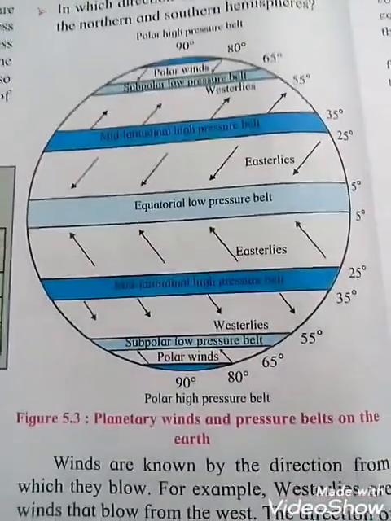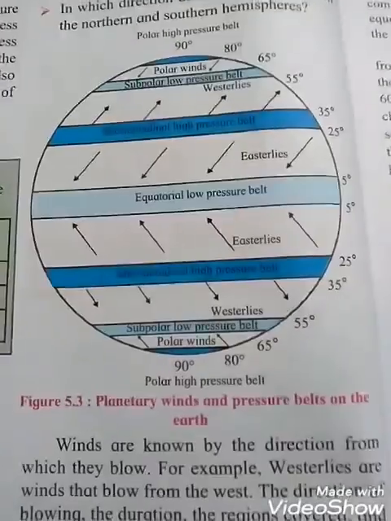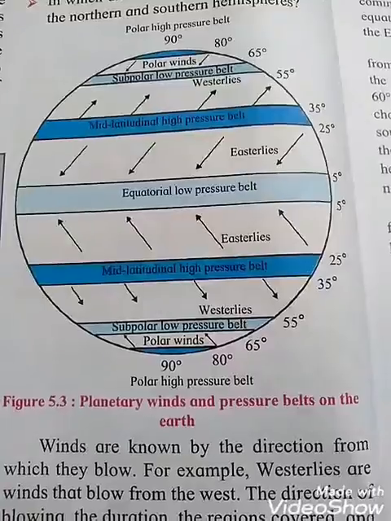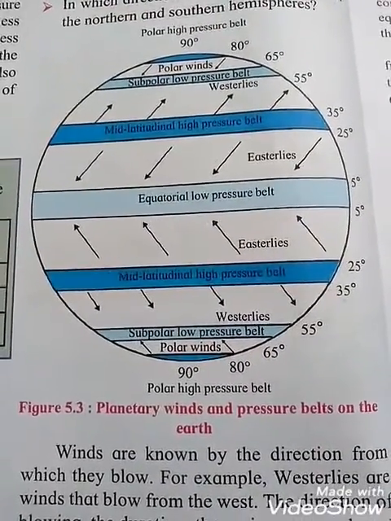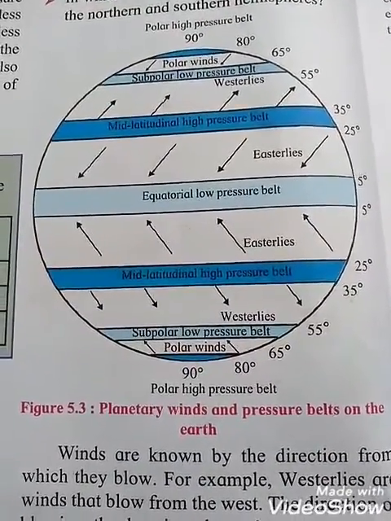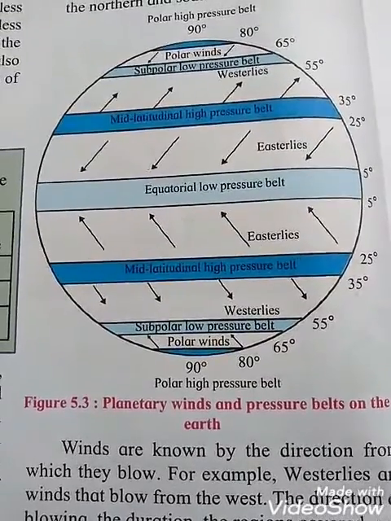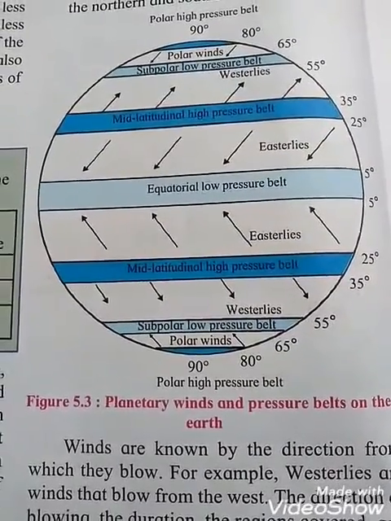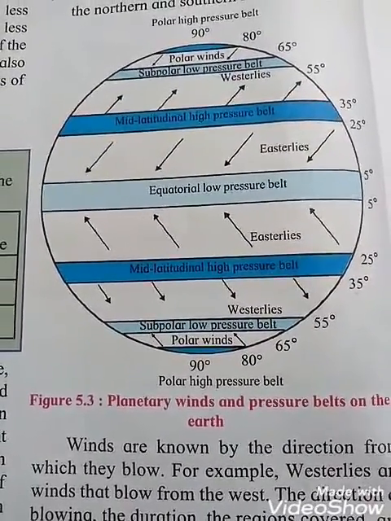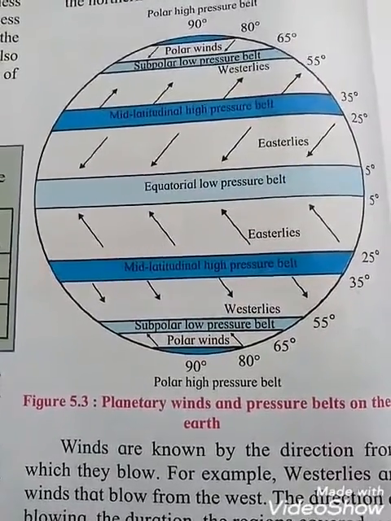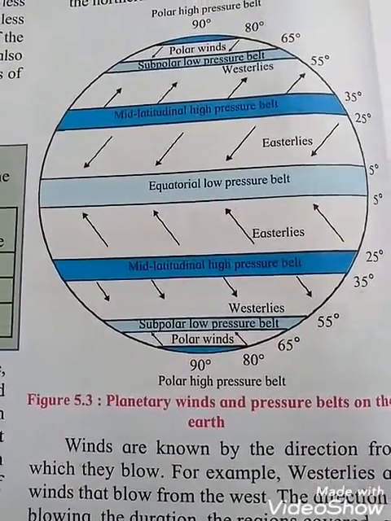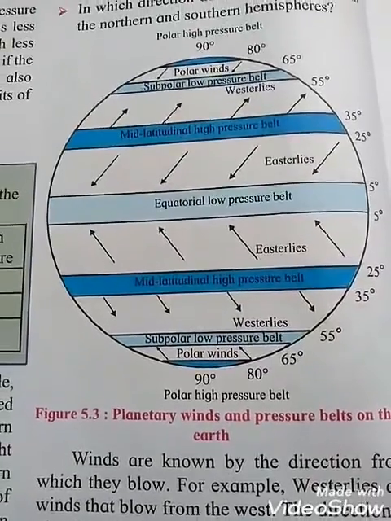Okay, students. So this is figure 5.3, that is planetary winds and the pressure belts on the earth. Can you see that? See the equatorial low pressure belt, 5 degrees north, 5 degrees south. And see the easterlies in the southern hemisphere, and the easterly winds coming downwards in the northern hemisphere. Can you see that? And the subpolar pressure belt, polar winds, 90 degrees. The polar high pressure belt is at the north pole also.